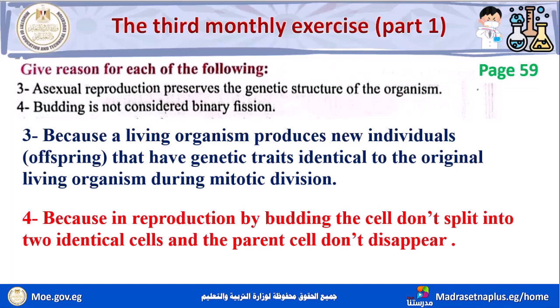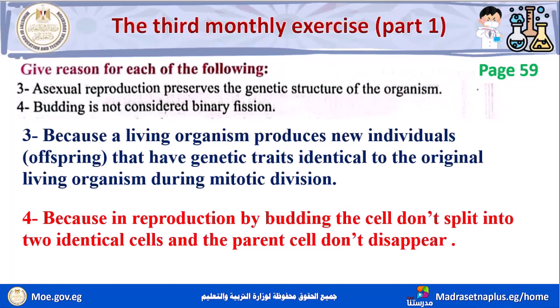Because in reproduction by budding, the cell doesn't split into two identical cells like binary fission, and the parent cell doesn't disappear like in binary fission.